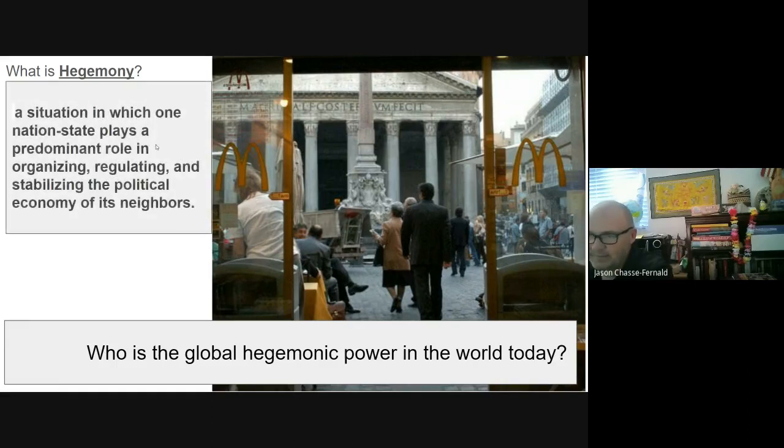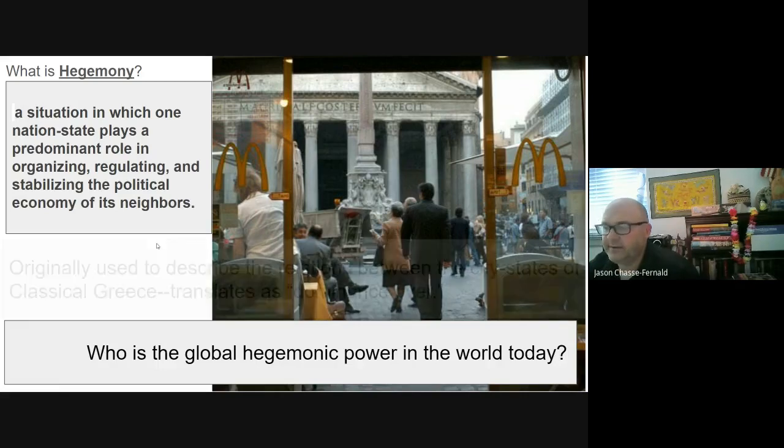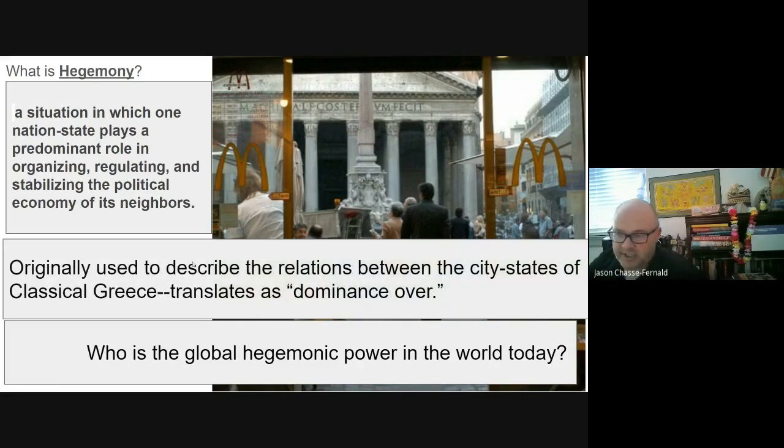So when we talk about this situation in which one nation state plays a predominant role organizing, regulating, stabilizing the political economy of its neighbor, right? So who is the center from which economic, political, cultural things are flowing? All right. So originally, this is used to describe the relationship between the city-states in classical Greece.